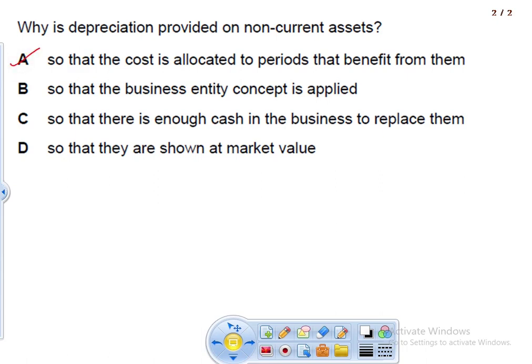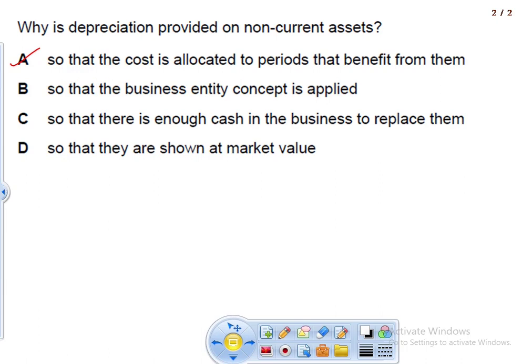It means that whenever we use the asset, we have to provide depreciation for that, because the revenue that we have earned is also contributed by the asset that we have used. Example, we are using machinery. If machinery is used, because of that we produce products and we can sell those products. So it contributed to earned revenue in that year. So that's why we use this one. So the correct option is so that the cost is allocated to the period that benefited from them.